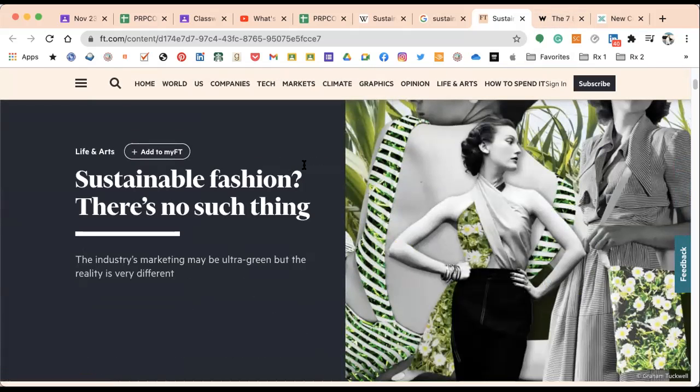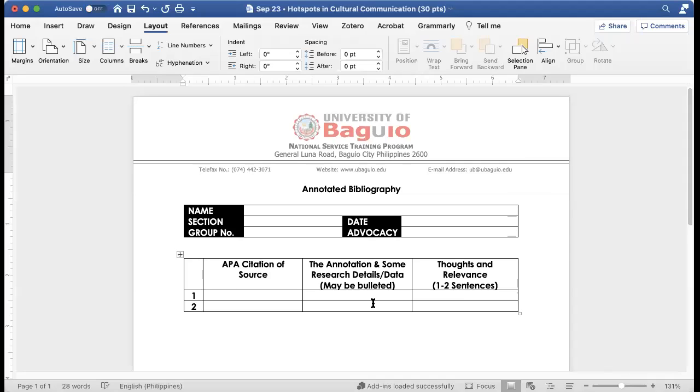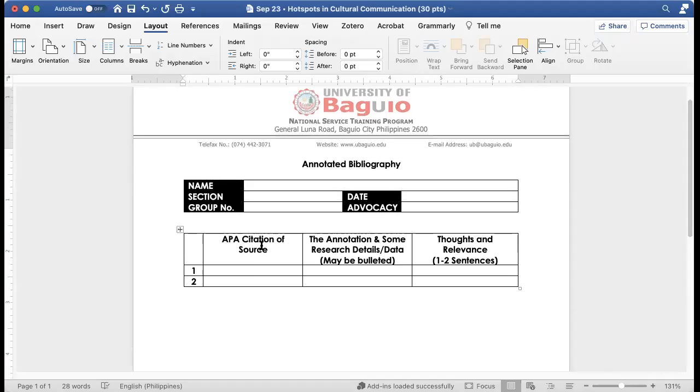Okay? So this is what you'll do for your next task. Based on the YouTube video that you watched, you're going to create an annotated bibliography. So of course, you have to do an APA citation of your source. You have to do the annotation and some research details or data. This is discussed in the YouTube videos that I attached in this playlist. And finally, you're going to write your thoughts and how relevant the source is to your advocacy campaign.